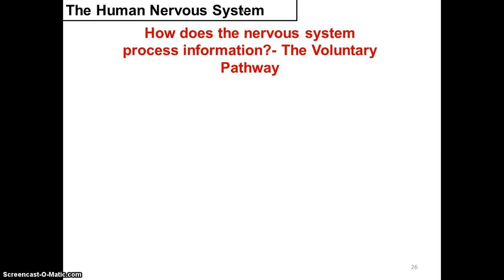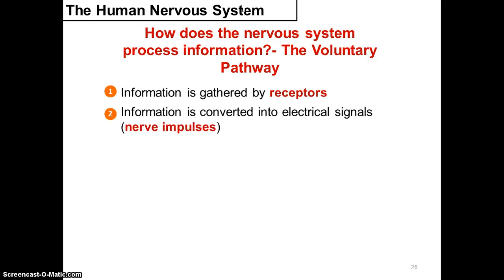First, let us look at the voluntary pathway. How does the nervous system process the information under the voluntary pathway? First, the information must be gathered by the receptor, which is converted into an electrical signal, or nerve impulse.